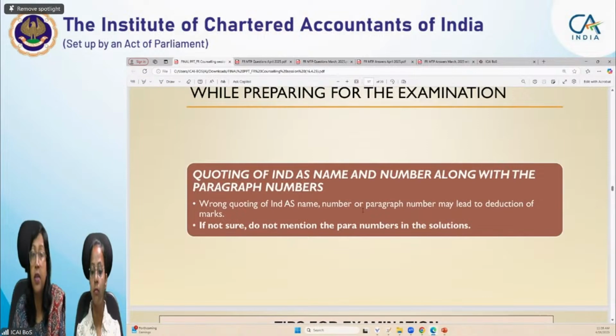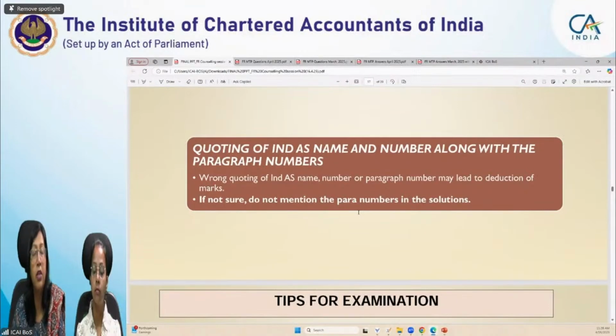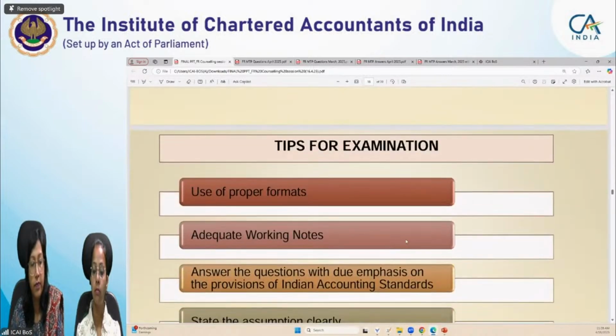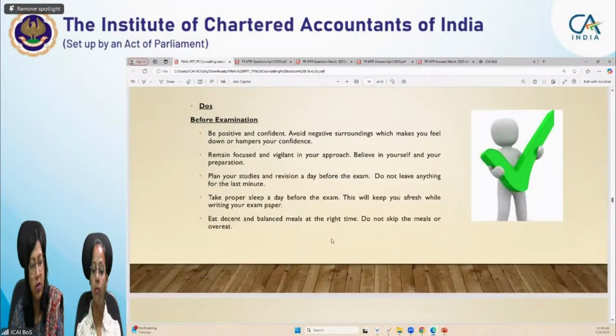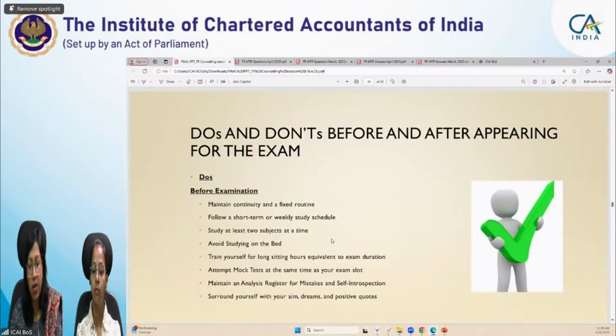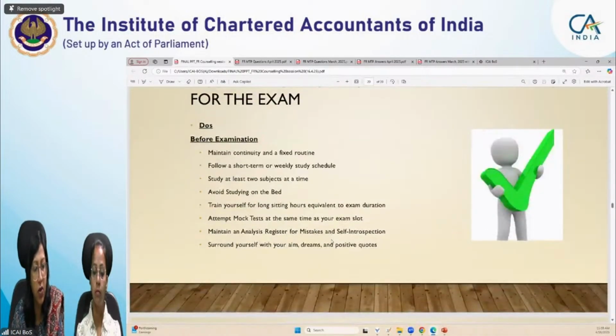It is not necessary to quote Ind AS numbers or para numbers. In case you are confident, it will always give you an edge if you quote the Ind AS title and number, and then write the answer. But in case you're not sure, don't quote the wrong numbers or wrong title. Just write as per the standard, or the standard says that. Okay. This we have already covered in do's and don'ts. Focus. Okay, we have already used half an hour, so we have moved on.